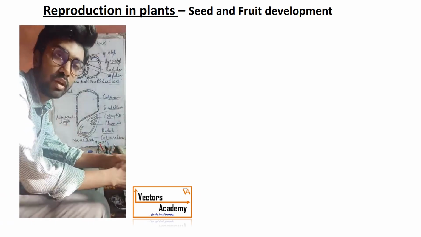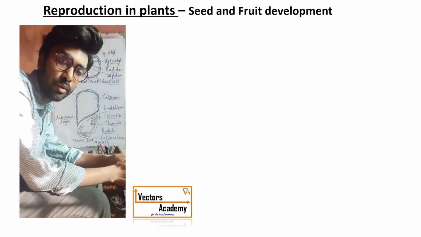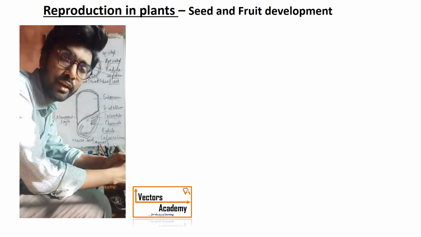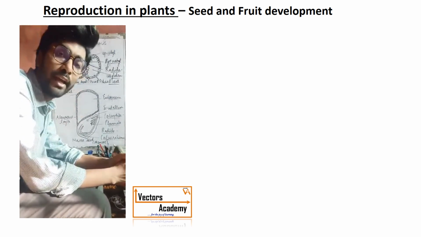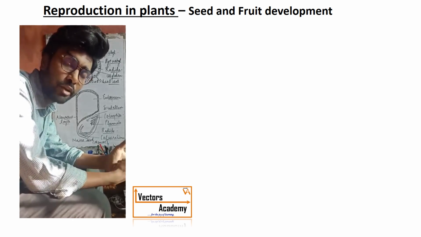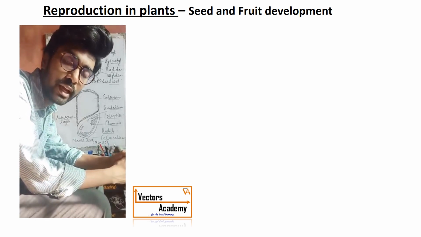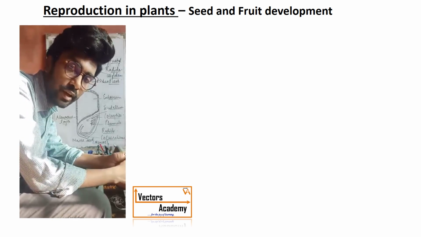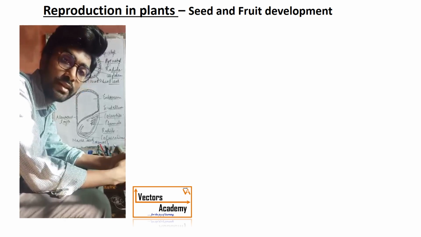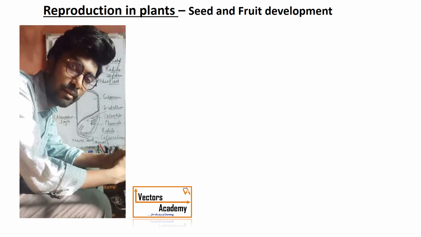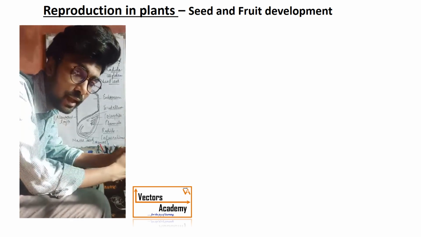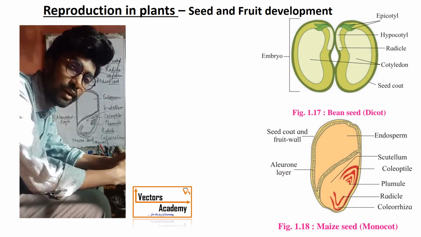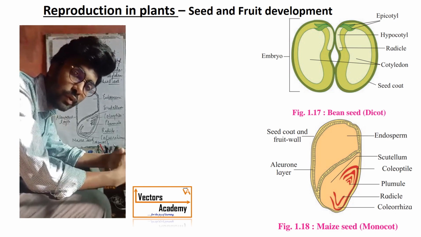Good afternoon, students. So today we are going to study the last topic, that is seed and fruit development. As we know, reproduction is the ability of every living organism to produce offspring in order to continue the next generation. So we know the flower is a sexually reproducing organ which plays an important role in the formation of the seed and fruit. Now, seed and fruit development is only by the process of fertilization.